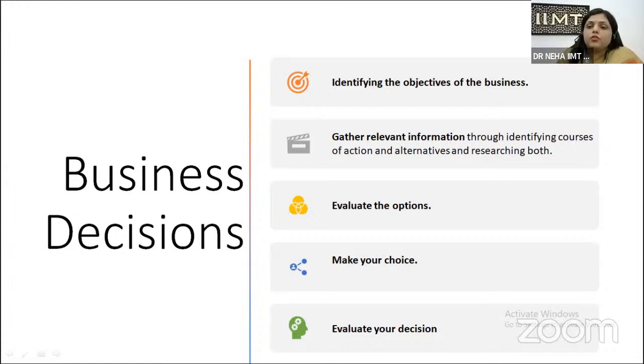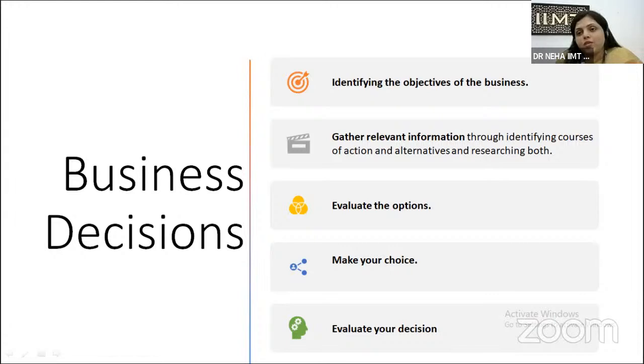Then the managers, owners, and shareholders of the business have to take care of the perfect choice they make, whether to select the first option, second option, or third option, whichever provides them maximum benefit. And if the benefit is the same, then you have to check the feasibility: what would be more convenient for the business, what would be more effective for the business. So on the basis of that, you have to make your choice.